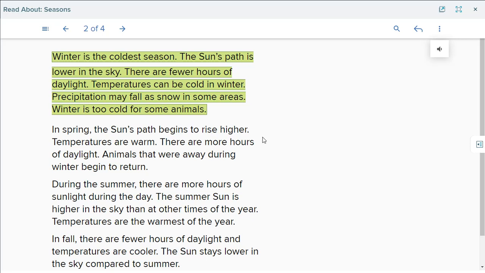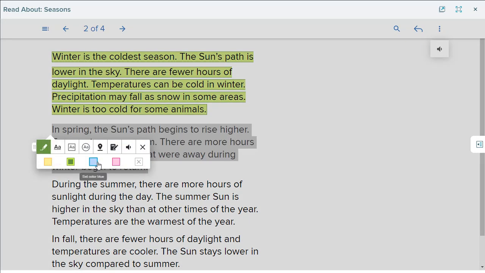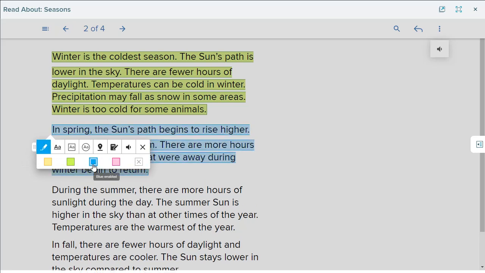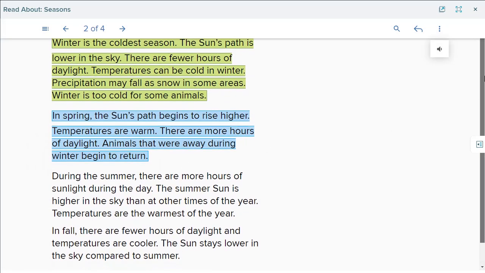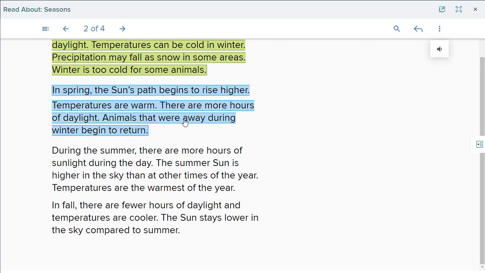In spring, the sun's path begins to rise higher. So the sun is a little higher. So temperatures are warm. It is not cold or hot. There are more hours of daylight. Okay. There are not as many hours as in summer, but they are more than in winter. Animals that were away during winter begin to return. So spring is suitable for a lot of animals to live. They can find enough food, a beautiful place to live in, enough water.